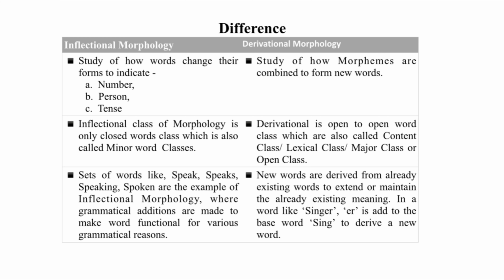So, in a set of words like speak, speaks, speaking, spoken, you have an example of inflectional morphology where you find that grammatical additions are made in the form of inflections in order to make the word functional for various grammatical reasons. But in a word like singer, you find er is added to the base word, that is sing, in order to make a new word.